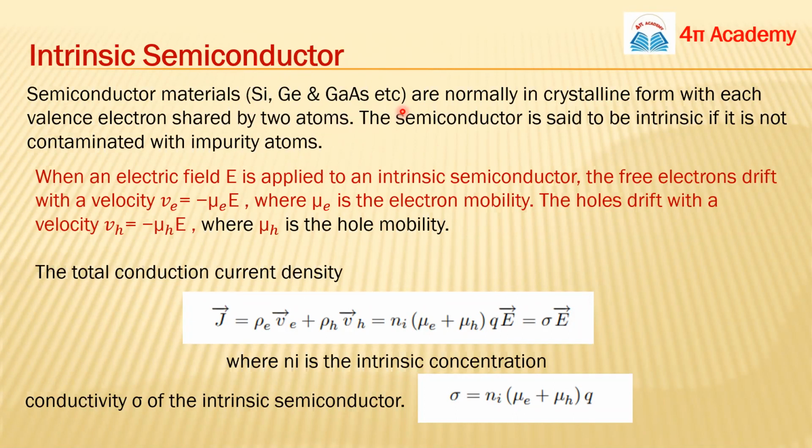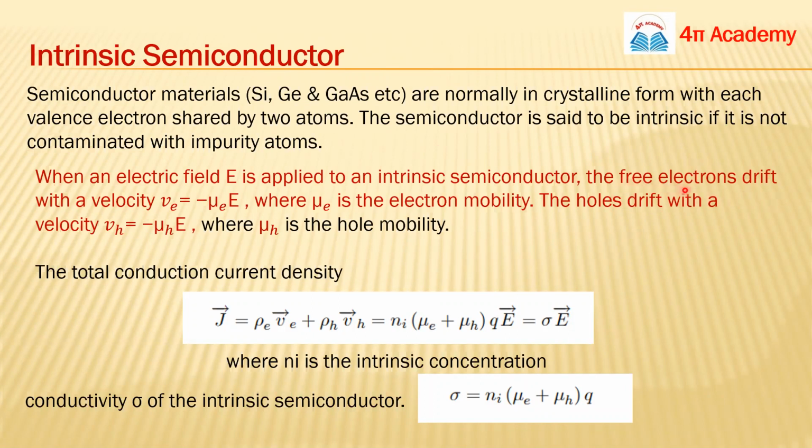Okay, so if this type of intrinsic semiconductor is placed in an electric field E, you all know that in these intrinsic semiconductors we will have free electrons. Due to the effect of this electric field, the free electrons will move with a drift velocity.